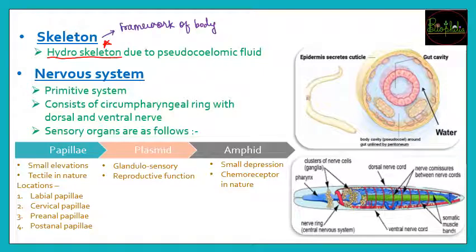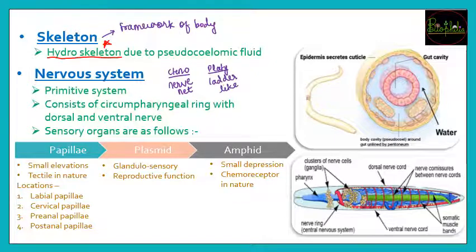Now let's understand a very important part of these structures, that is the nervous system. The nervous system is again going to be a primitive system, and along with being primitive it has its own structures. Like the ctenophores we studied, let's revise. What was the nervous system in ctenophores like? It was a nerve net. And if you remember, how was the nervous system in Platyhelminthes? It was a ladder-like system, right?